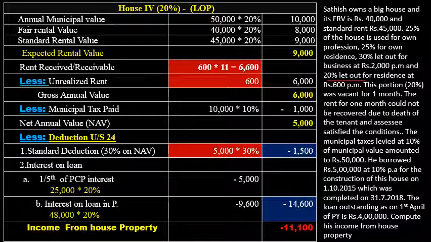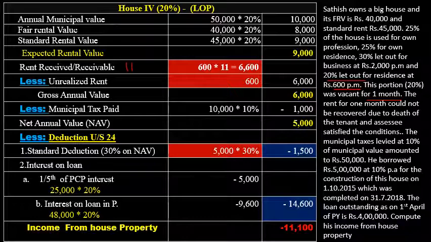Next is rent received or receivable. Here the let out duration is 11 months. This house was let out for rupees 600 per month in the previous year, and there is a vacancy of 1 month, so the total let out duration is 11 months. So rent received or receivable is 600 into 11 months, 6,600, which is the rent for 11 months that has to be received by the owner, by the SSC.